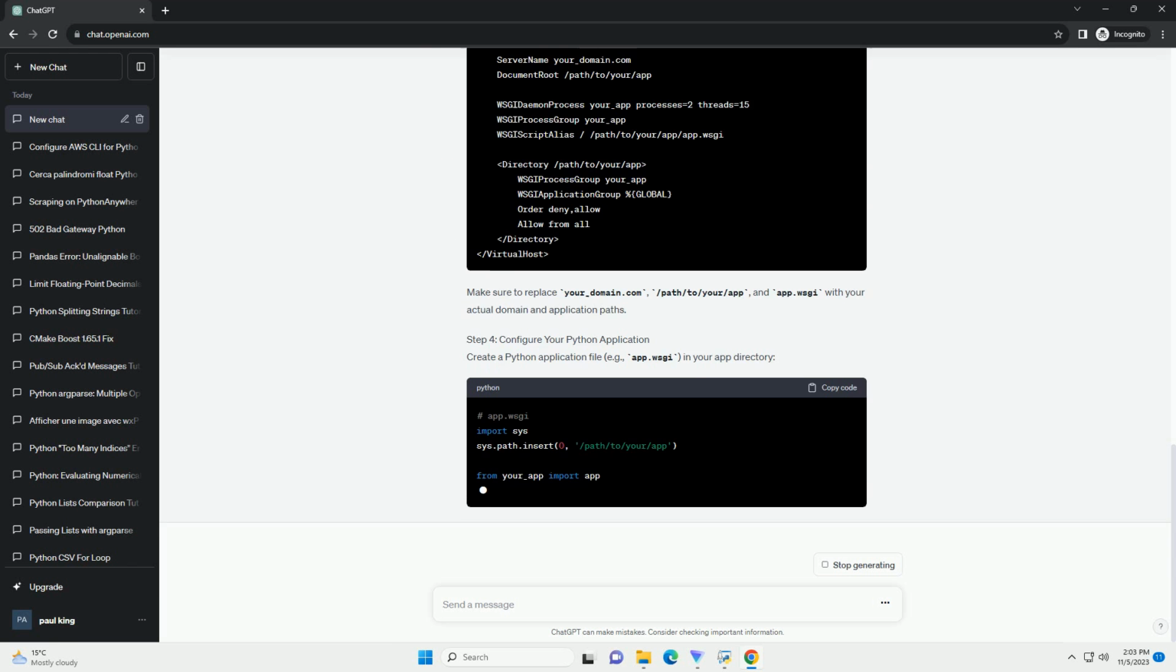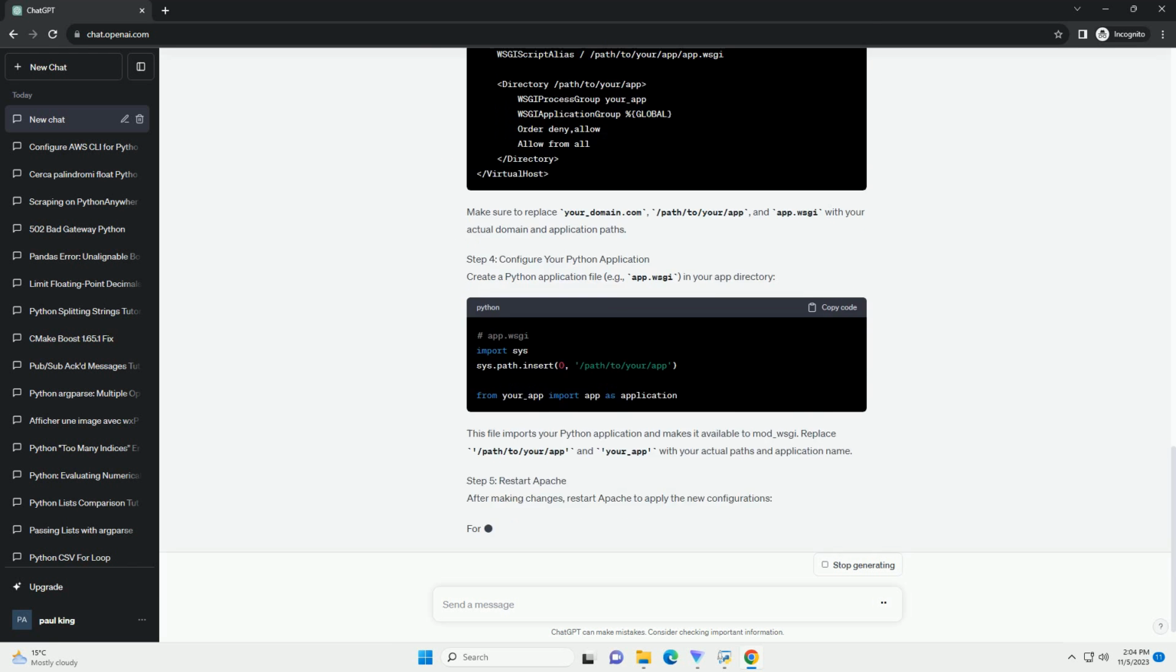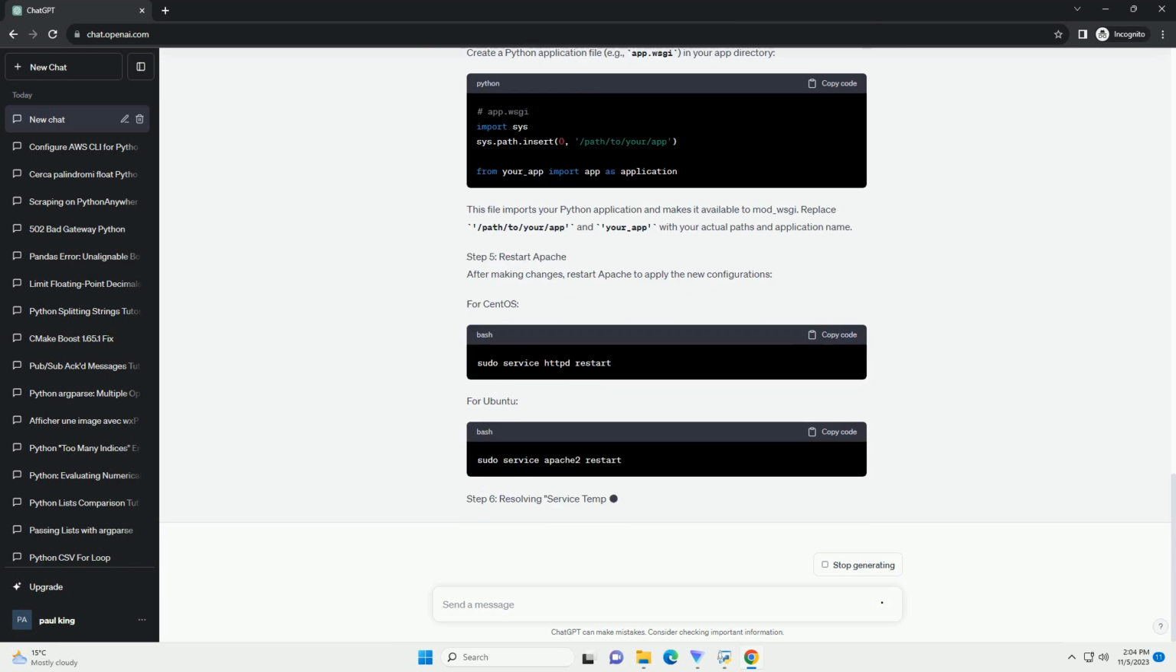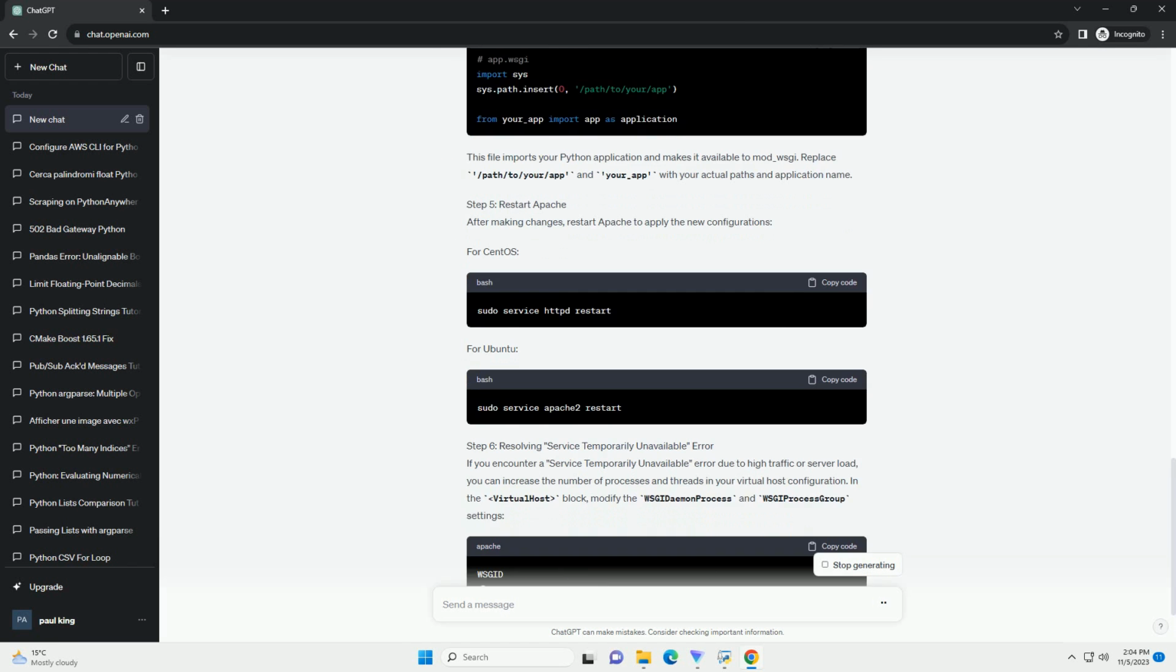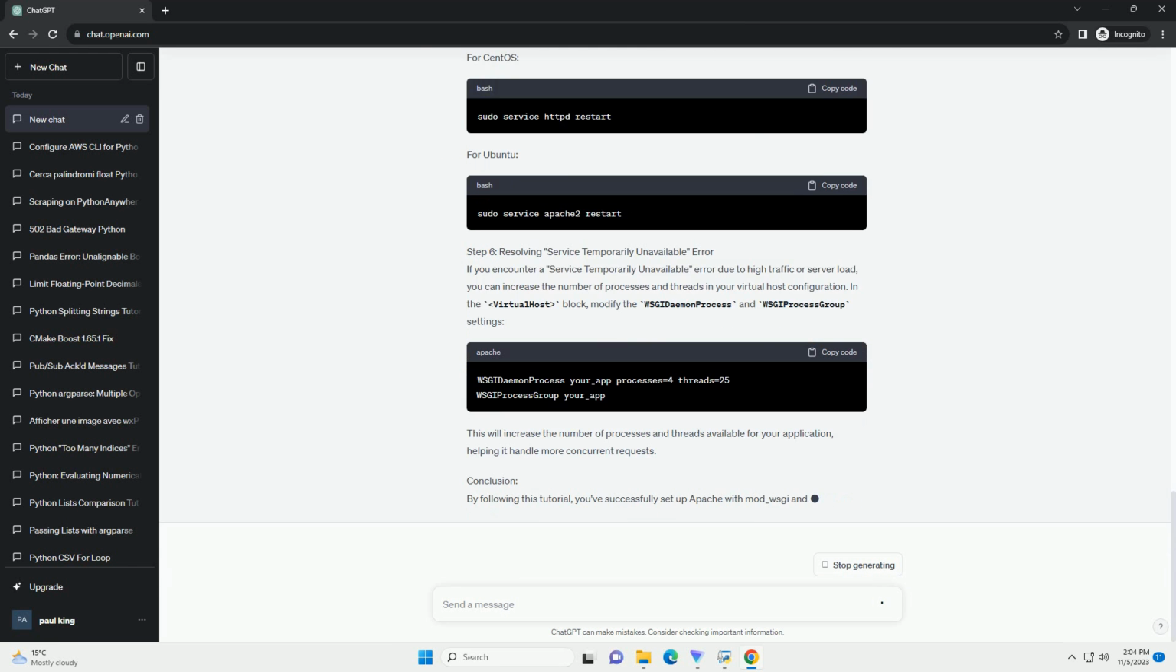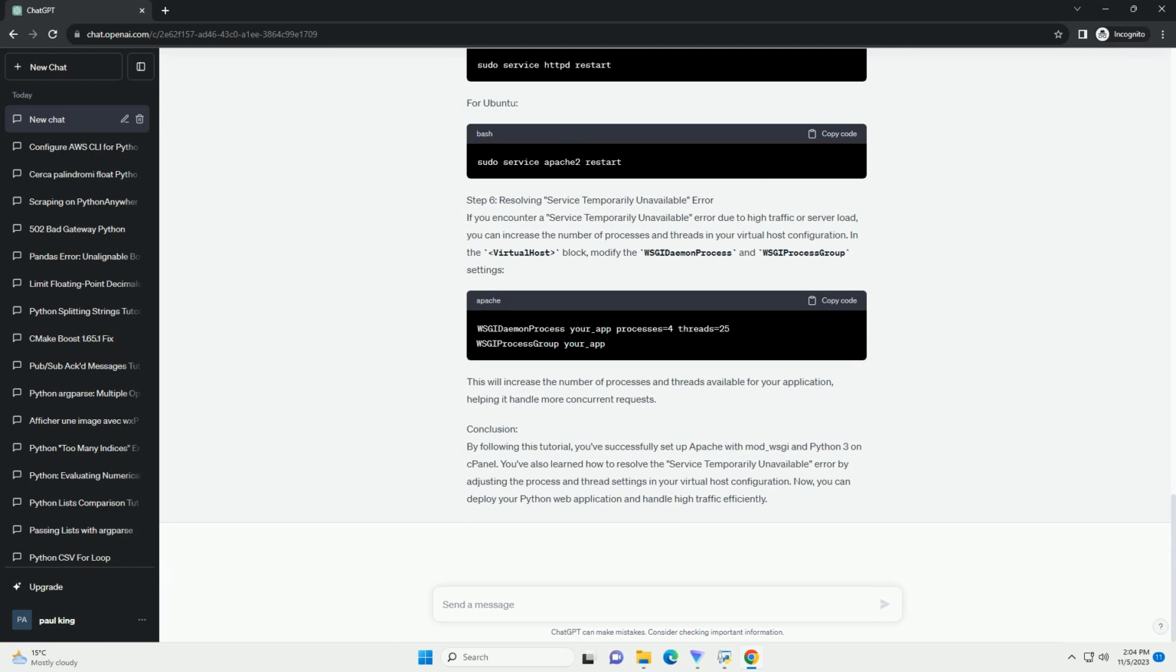Create a Python virtual environment to isolate your application's dependencies. Install your required Python packages within the virtual environment. Create a simple Flask application. For example, create a file named app.py.